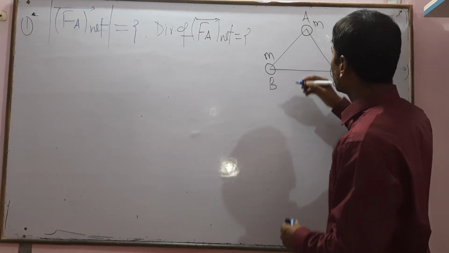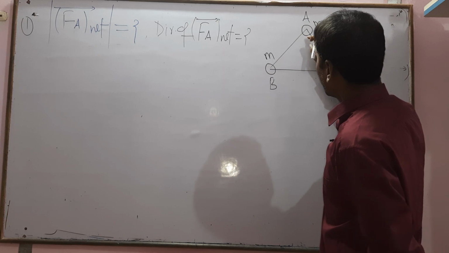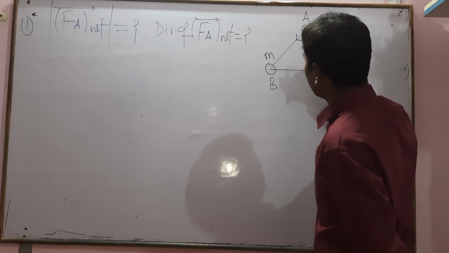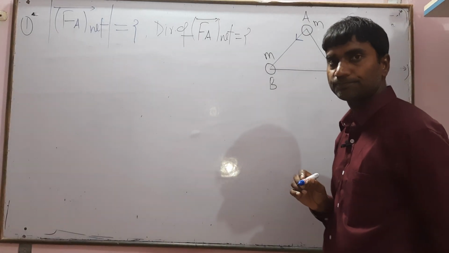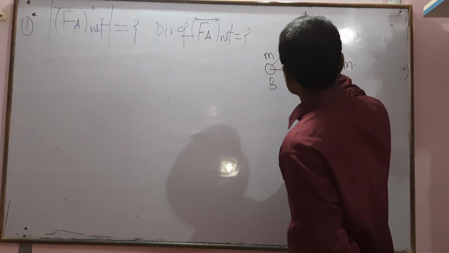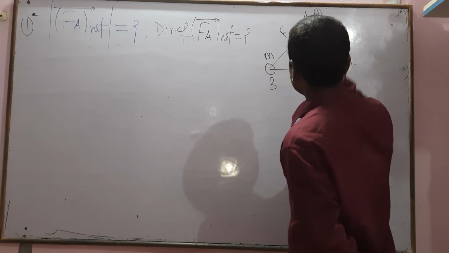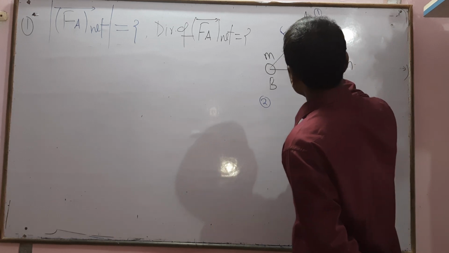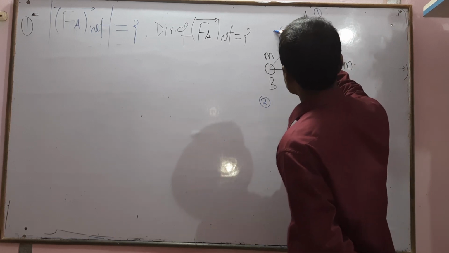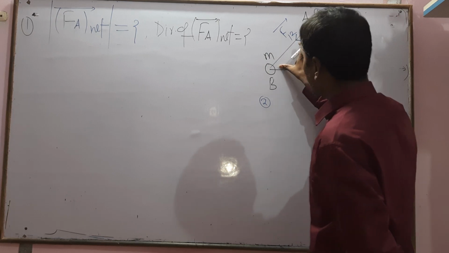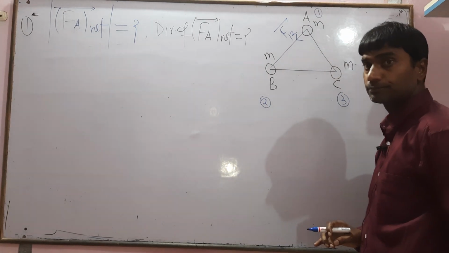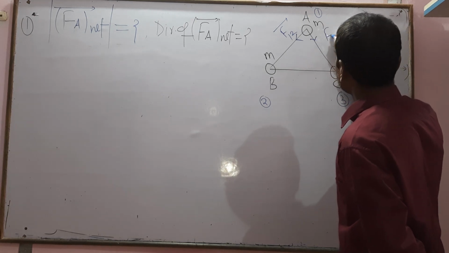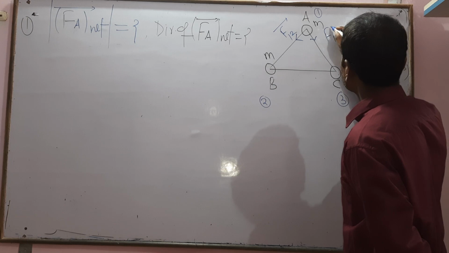So we want the force on A due to B. This force is always attractive in nature. If this is 1, this is 2 and this is 3, the force on 1 due to 2 is this, because it is attractive. The force on A due to C is also attractive, so the force on 1 due to 3 is this.